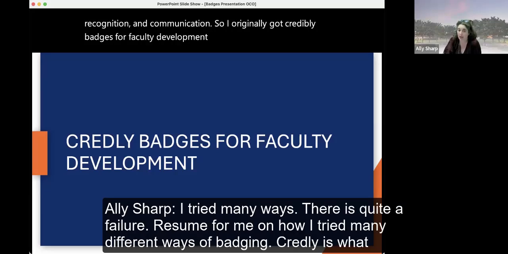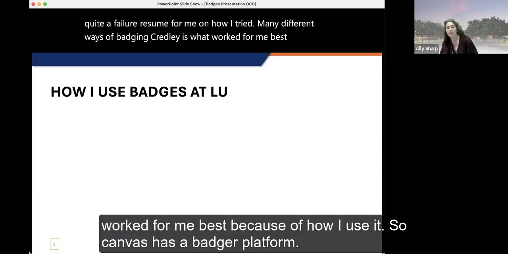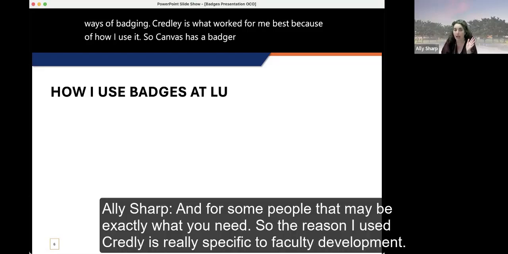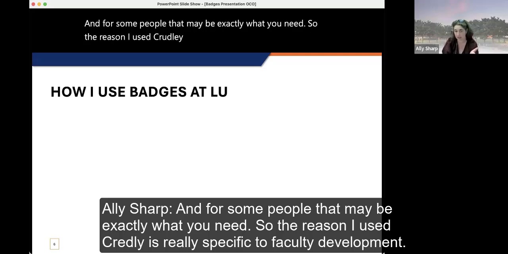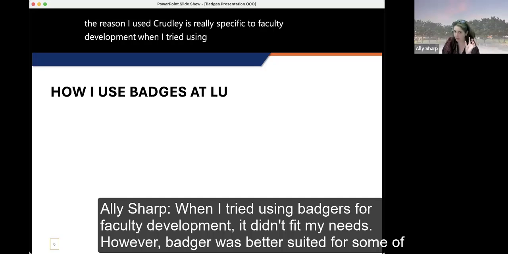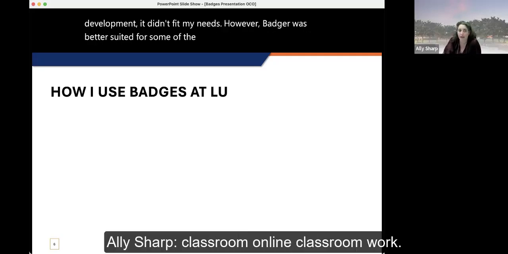I tried many ways. There is quite a failure resume for me on how I tried many different ways of badging. Credly is what worked for me best because of how I use it. So Canvas has a Badger platform, and for some people, that may be exactly what you need. The reason I used Credly is really specific to faculty development. When I tried using Badger for faculty development, it didn't fit my needs. However, Badger was better suited for some of the online classroom work.